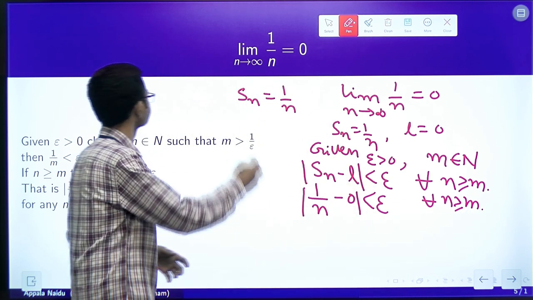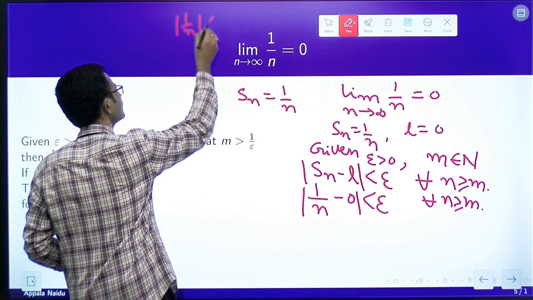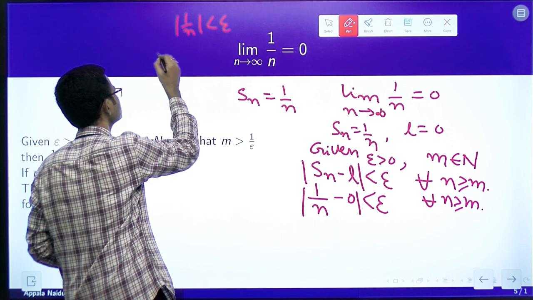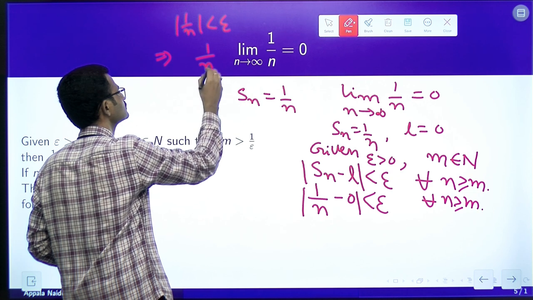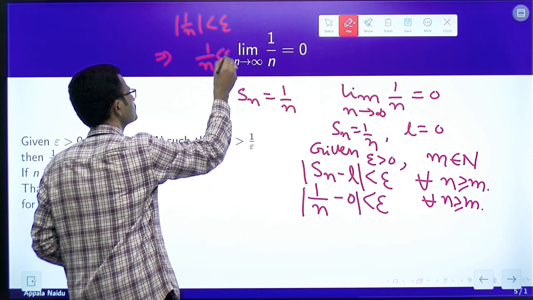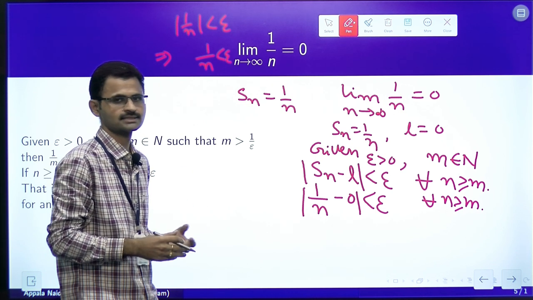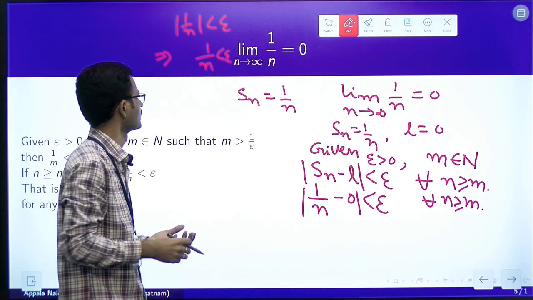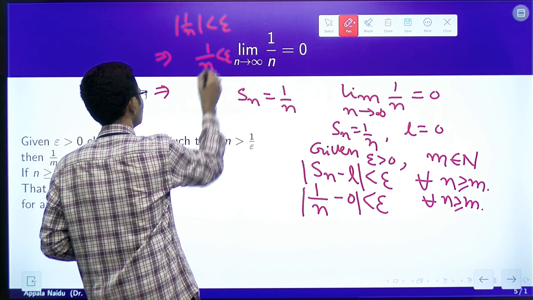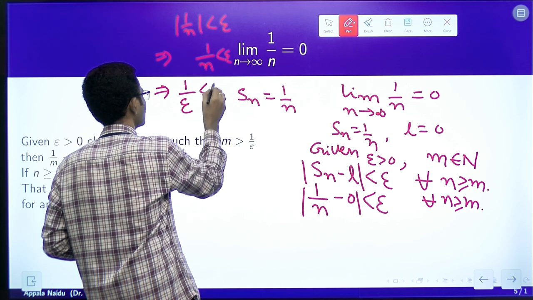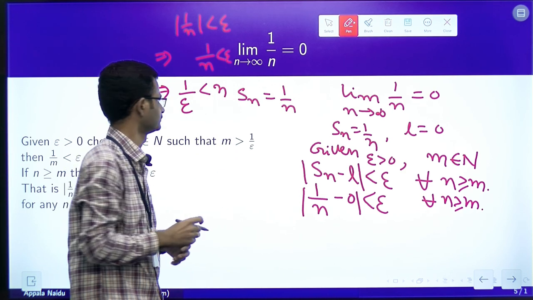What does it mean? Mod 1 by n less than epsilon. This means 1 by n less than epsilon. So, in modulus we have 1 by n. 1 by n is positive, as n is a natural number. This means 1 by epsilon less than n. So, we brought epsilon this side and n that side.